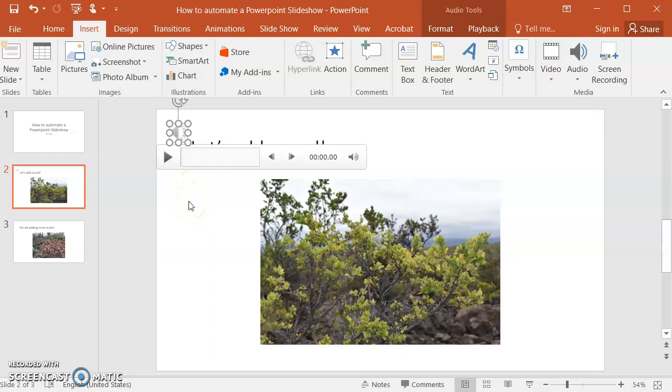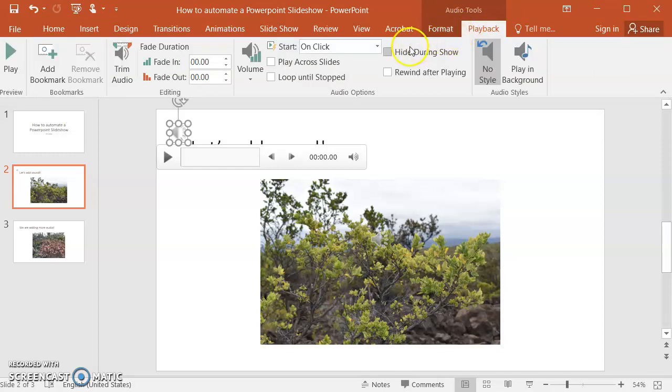You do not want your viewers to see this little icon, and so what you're going to do is, with the icon selected, the audio tools show up and you're going to come to Playback. In the Playback menu, click Hide During Show. That lets you see it while you're working on your PowerPoint, but once the show starts, no one else sees that.